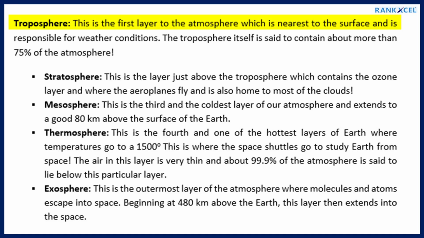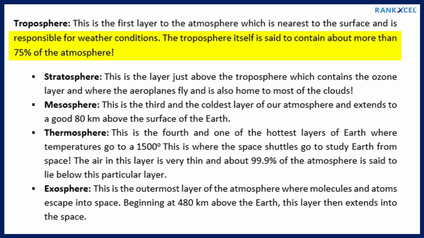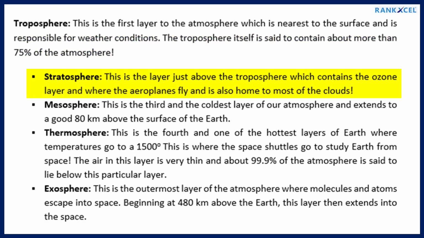Troposphere. This is the first layer of the atmosphere, which is nearest to the surface and is responsible for weather conditions. The troposphere itself is said to contain more than 75% of the atmosphere. Stratosphere. This is the layer just above the troposphere, which contains the ozone layer, where the airplanes fly, and is also home to most of the clouds.